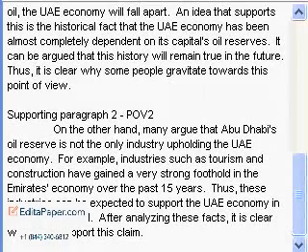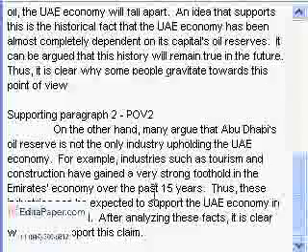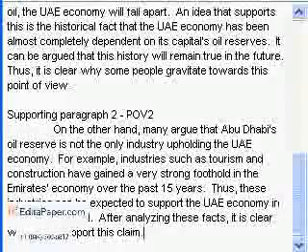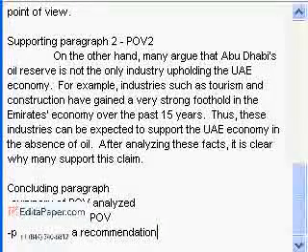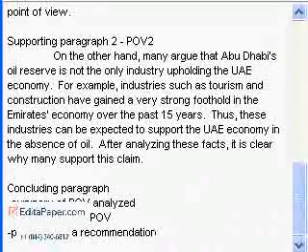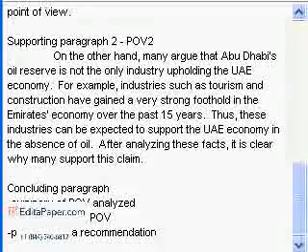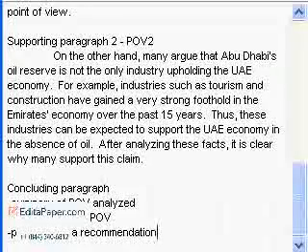Now in the concluding paragraph, we want to include 3 key pieces of information. The first being a summary of the points of view that we analyzed. So these are the 2 points of view, the one in paragraph 1 and the one in paragraph 2. And the next thing we want to do is state our point of view. So which one we agree with. Do we refute the statements or do we support the statement? So this is where we say our point of view.